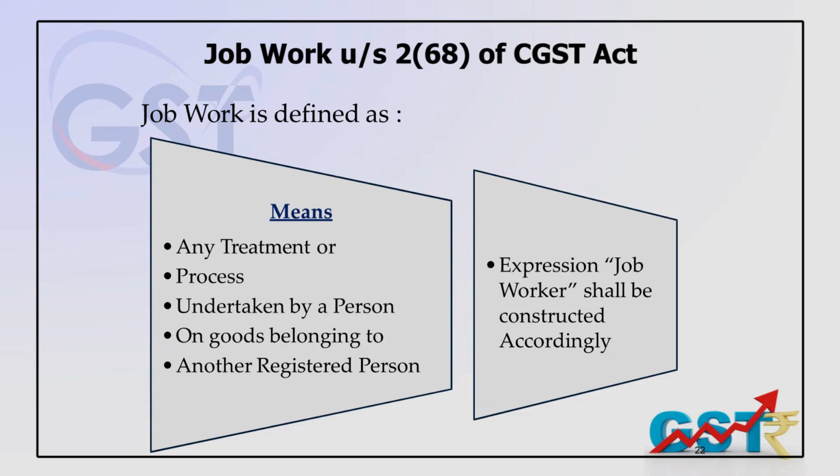Say a big shoe manufacturing company is providing the raw material, leather, shoe soles, the adhesive, the design to the job worker, telling the job worker that you manufacture, you produce the shoe and give it back to me. If this supply to the job worker does not return back to the principal within the time frame mentioned by the law, or even the machinery given by the principal to this job worker never returns back within the time frame of say 3 years,